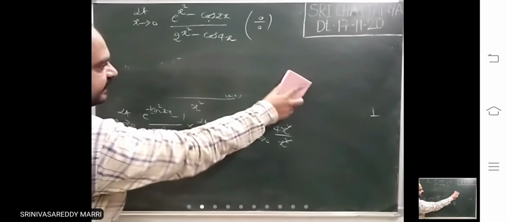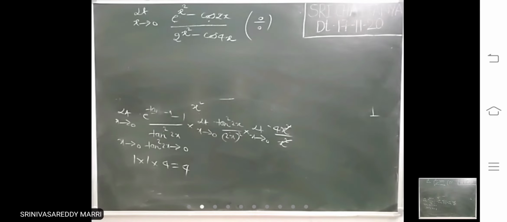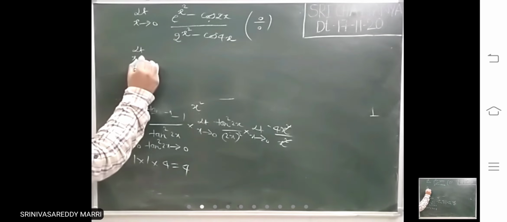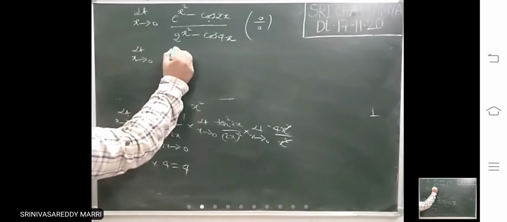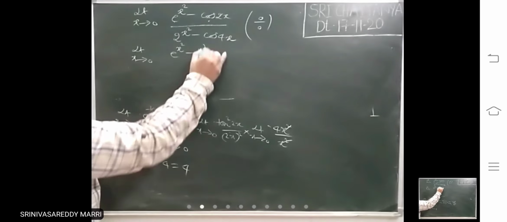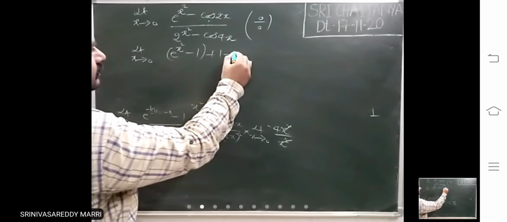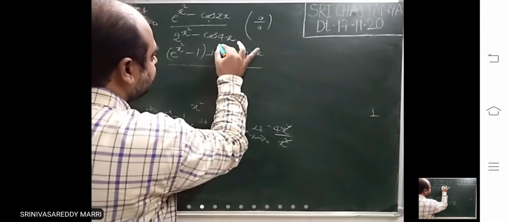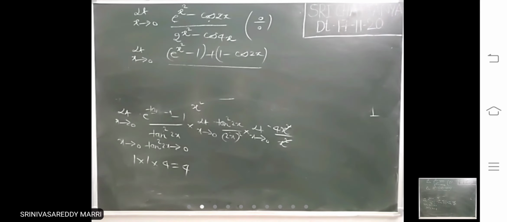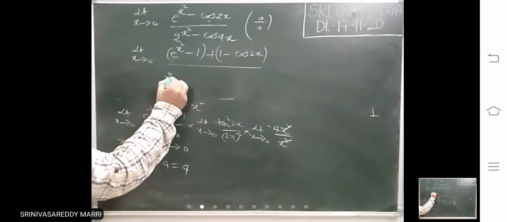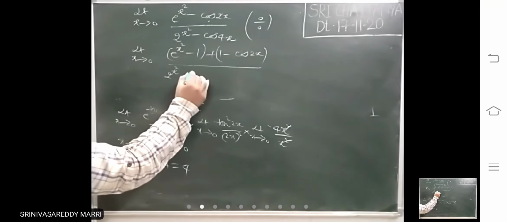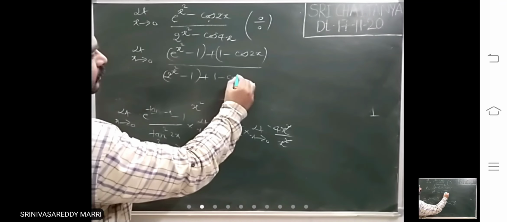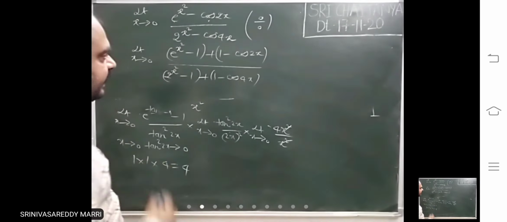You know the limit: limit x tends to 0 of (e^x minus 1) divided by x is 1. Look at what I am doing: I am adding minus 1 plus 1 in the numerator, and in the denominator I have added plus 1 and minus 1.